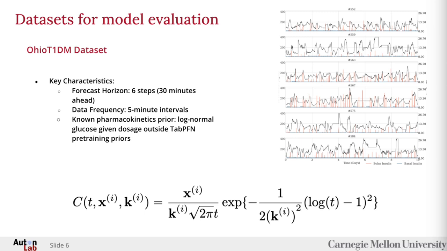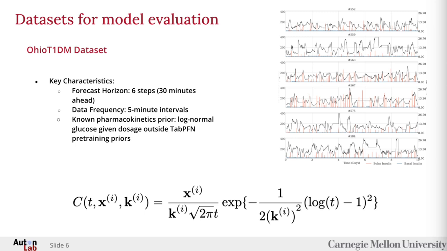Next, we applied this to a real-world dataset, the challenging Ohio T1DM dataset, which contains continuous glucose monitoring data from type 1 diabetes patients. This data is particularly difficult for a prior data fitted network, or PFN, used as a tabular foundation model, because it doesn't follow simple clean patterns.